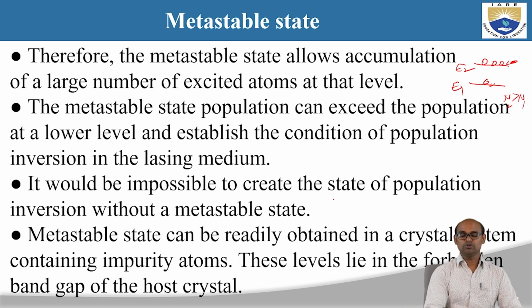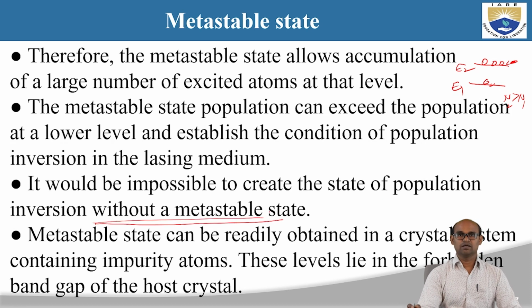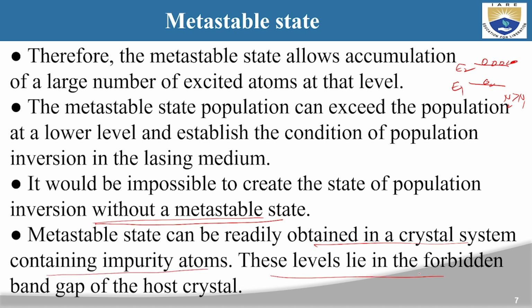It would be impossible to create the state of population inversion without a metastable state. If you do not have a metastable state, you are not going to create the population inversion condition, because the atoms in the normal excited state will decay to the ground state through spontaneous emission, as the lifetime in the normal excited state is 1 nanosecond. A metastable state can be readily obtained in a system containing impurity atoms, and these levels lie in the forbidden gap of the host crystal.